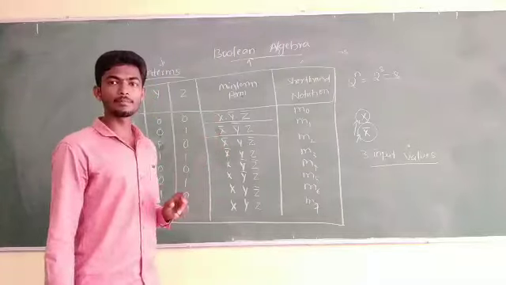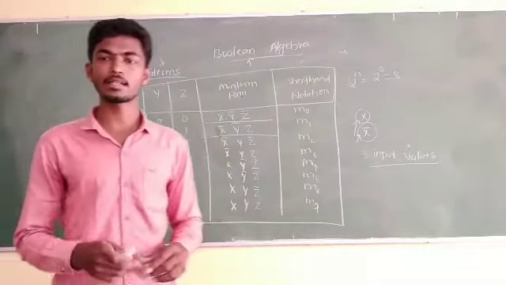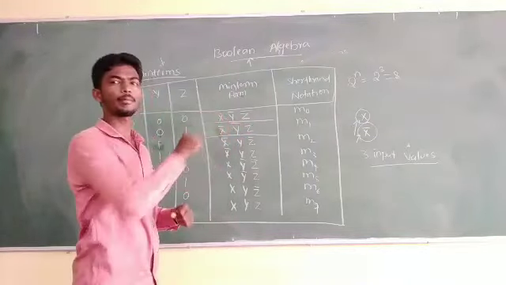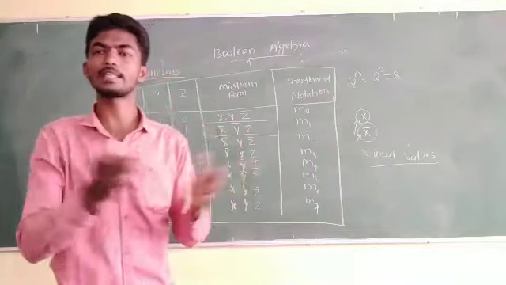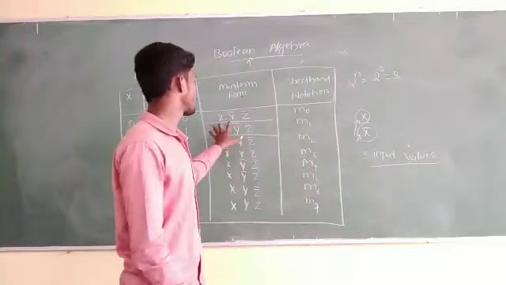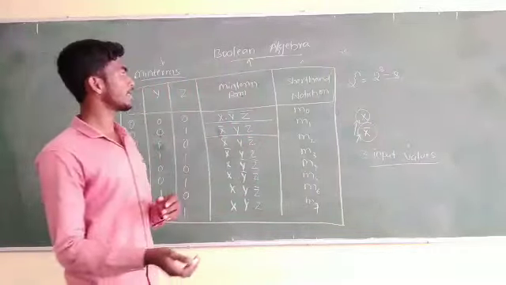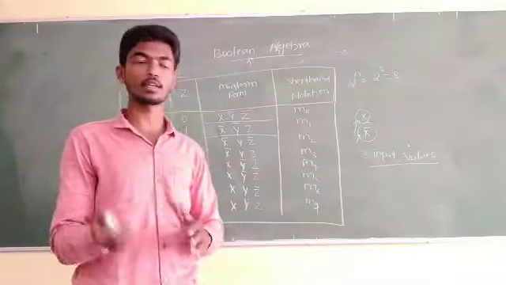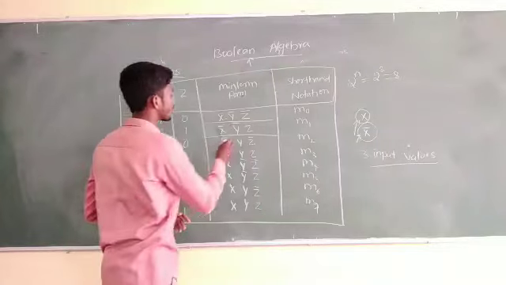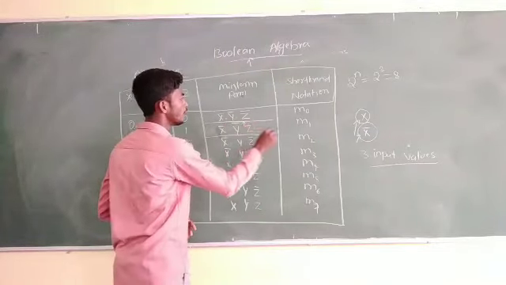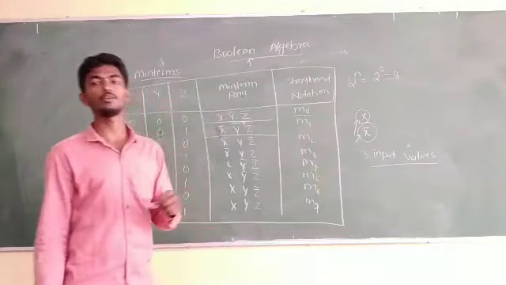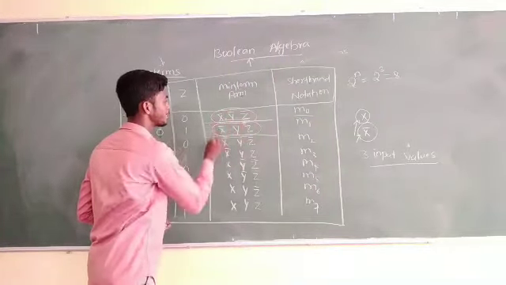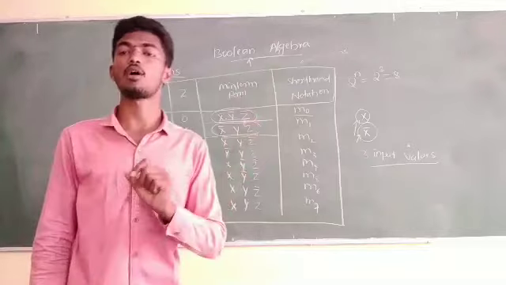After that, some scientists or mathematicians thought that this representation with x complement, y complement and z complement is somewhat lengthy, so they went for a shortened notation. In the shortened notation they have given a small m value, and each min term has some shortened notation.